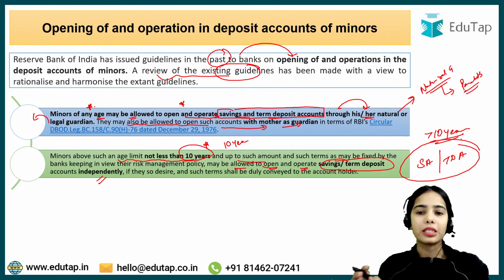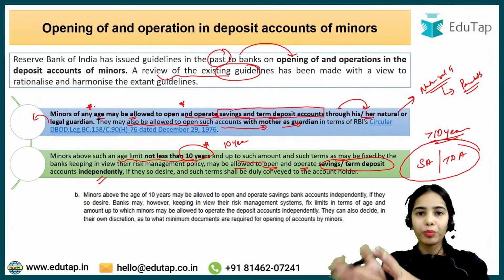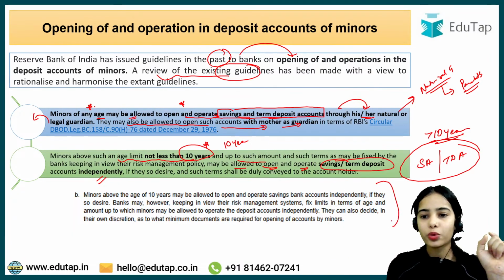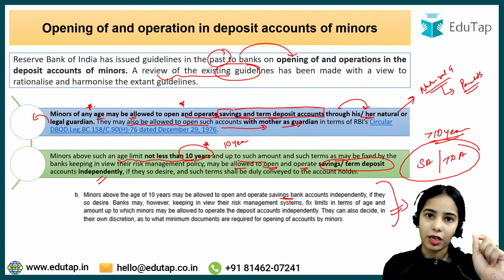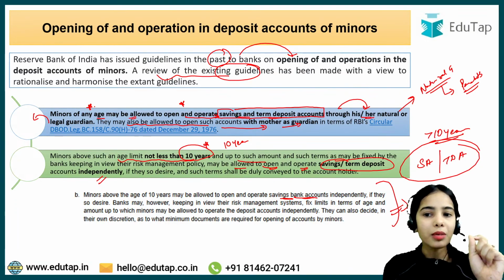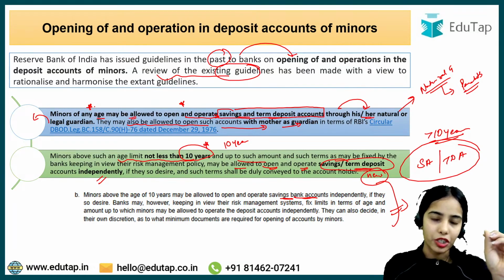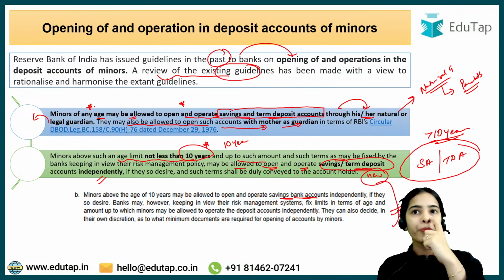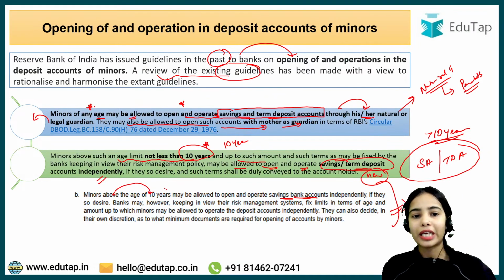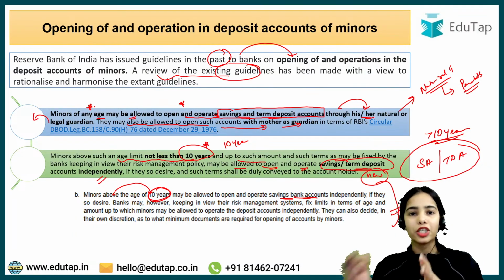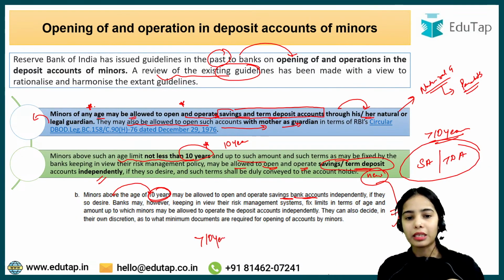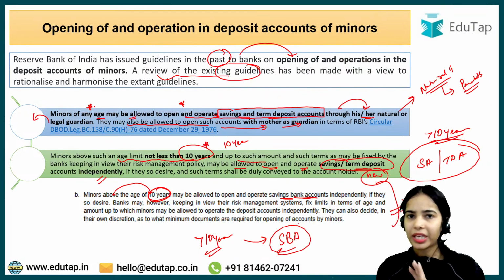Now what is the difference from the earlier guidelines? In the earlier guidelines, it was only mentioned about the savings bank account. The term deposit accounts were not mentioned, but now in the revised guidelines, even the term deposit accounts are mentioned. That means previously, if you were more than 10 years old, you could open the savings bank account independently.